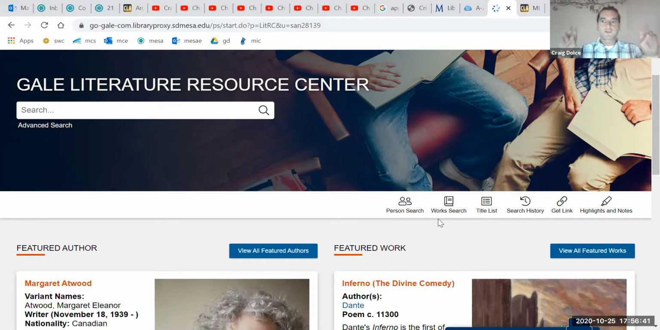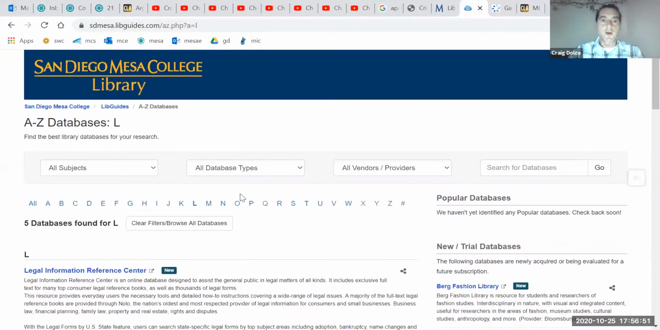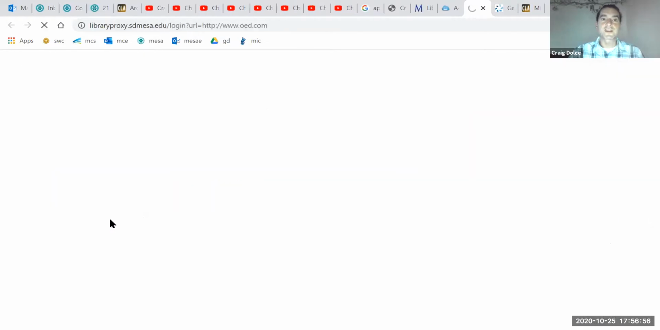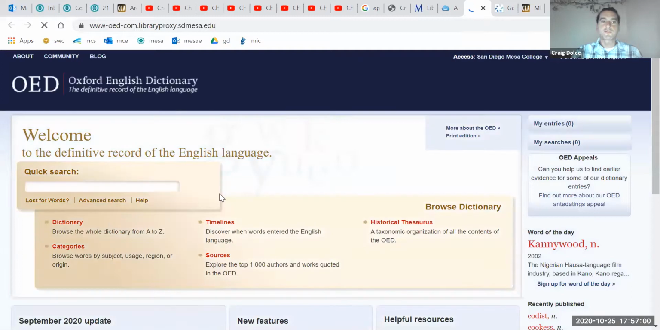Remember, your issue is now essentially, or issues, the themes that you're writing about. So you've got the MESA database. Not only do you have the Literature Resource Center, but if you go to O, you have the Oxford English Dictionary. And this is an extremely comprehensive dictionary that I think everyone should find helpful. I would strongly suggest using the dictionary definitions from the Oxford English Dictionary as a starting point. And you might very well put that definition in your intro paragraph as well.